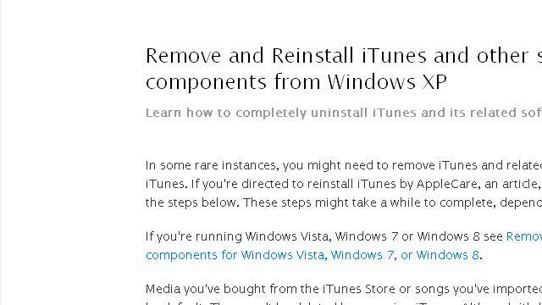Try also our second-ranked site support.apple.com, especially the page Remove and Reinstall iTunes and other software components. This is the link.